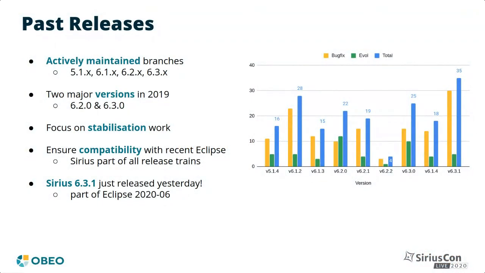As mentioned earlier, for Sirius Desktop, we continue to actively maintain older branches which are still in active use. And in 2019, we also released 2 major versions, which were contributed to the Eclipse simultaneous release, which we continue to track.